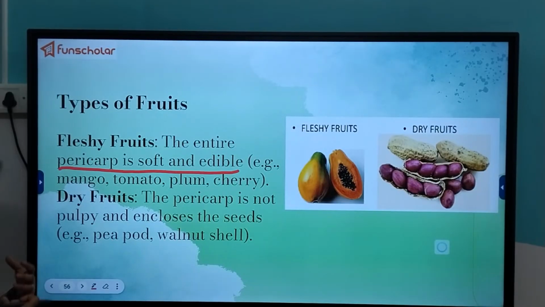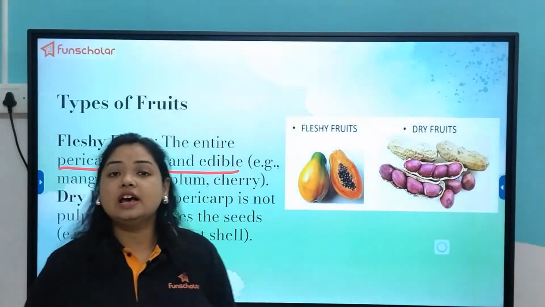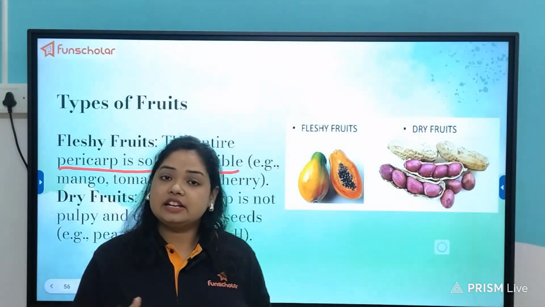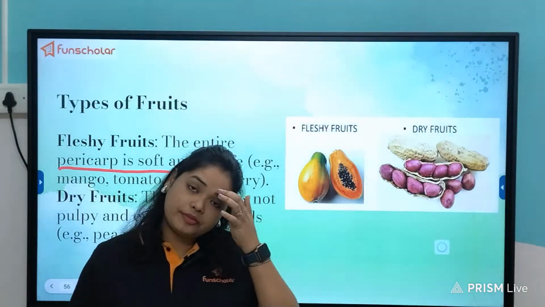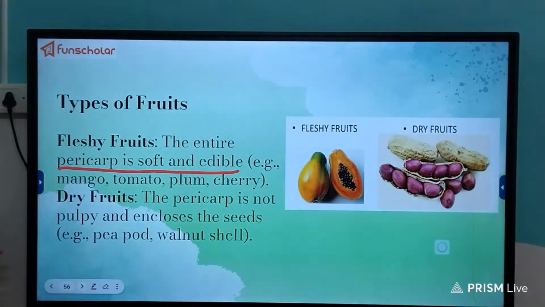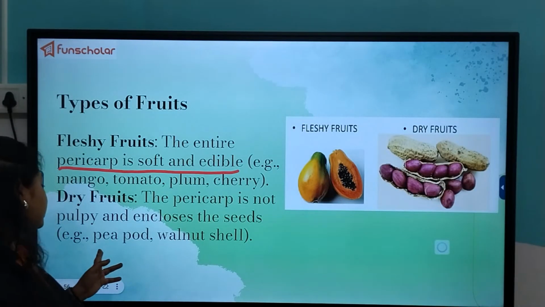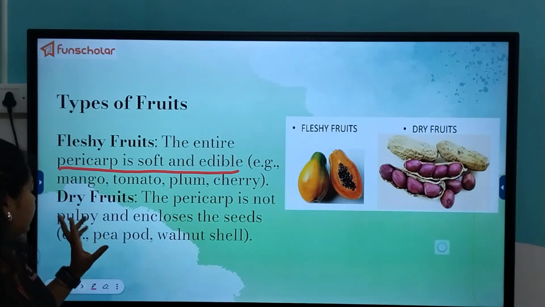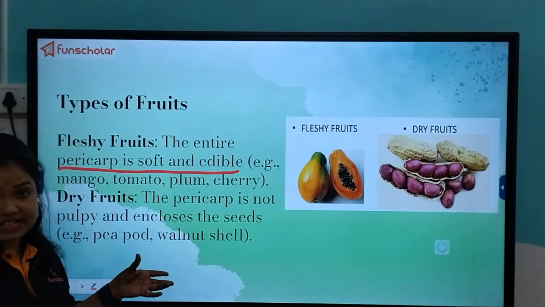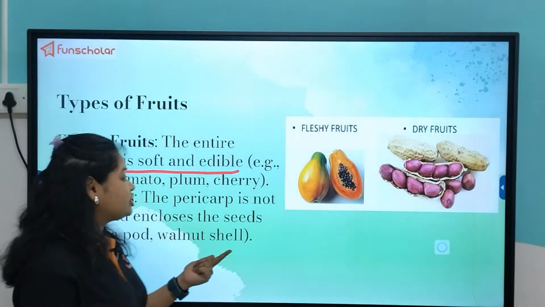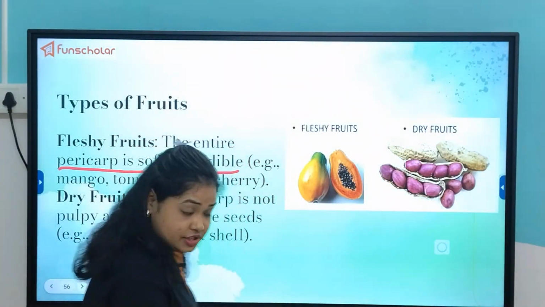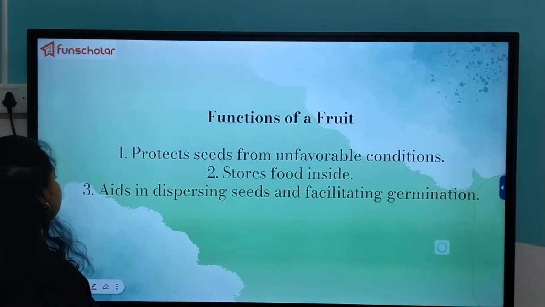And dry fruits, we already know, include the nuts. So the pulp is hard. That is also edible, but that is not soft. The pulp is hard, so therefore it is known as dry fruit. And it also contains the seeds. For example, the pea pod is a type of dry fruit which contains the seeds, that means the peas. Then the walnut shell. Within that walnut shell we have the seeds of the walnut which can germinate into a new walnut tree.